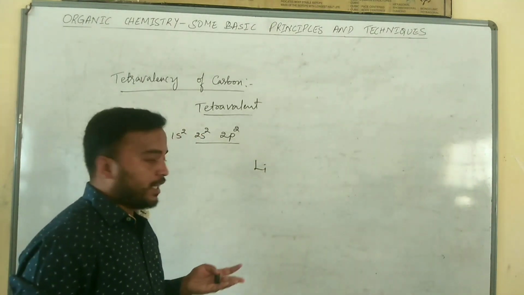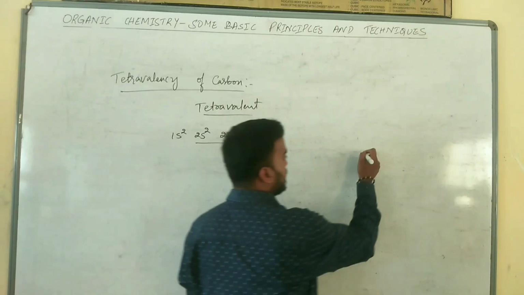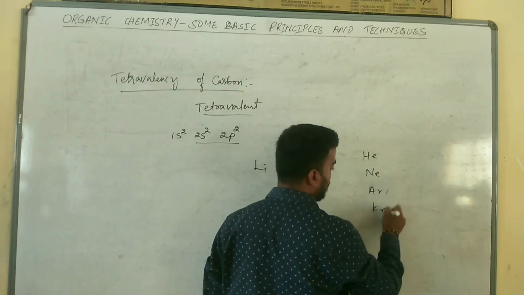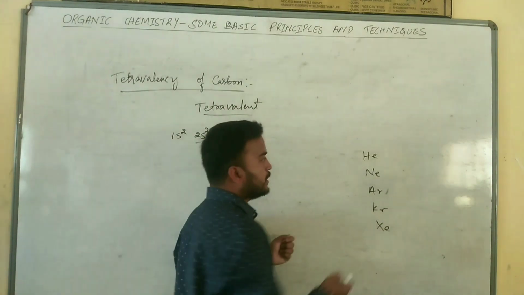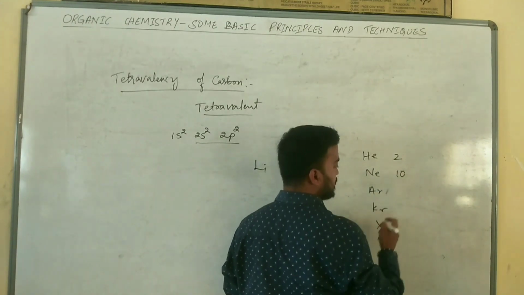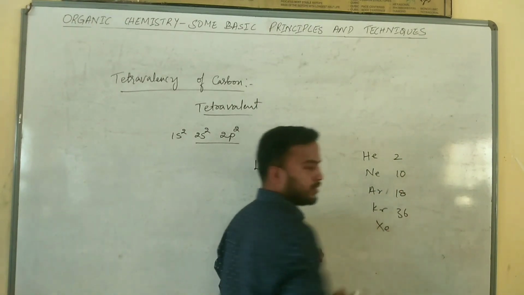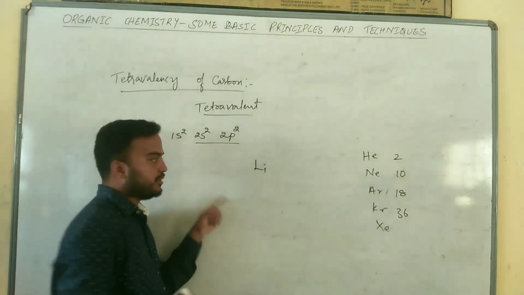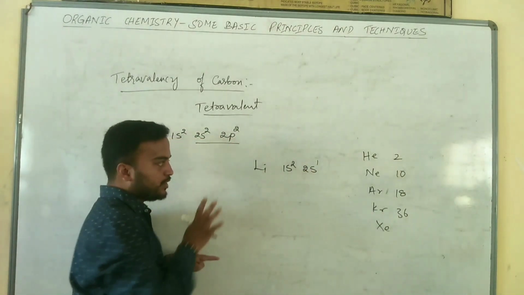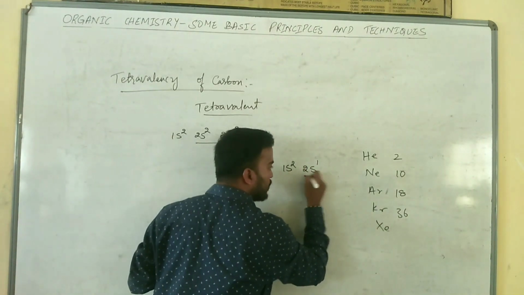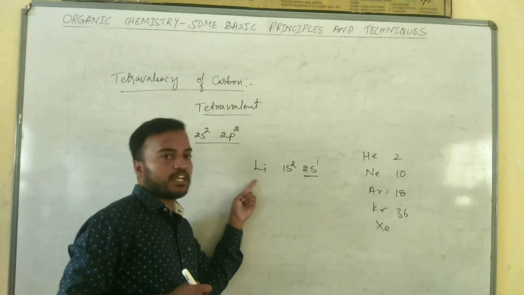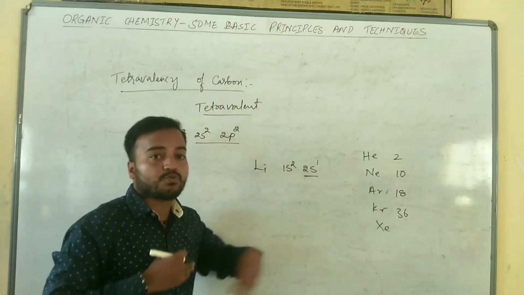The inert gases are helium, neon, argon, krypton, xenon, radon. Helium has atomic number 2, neon has atomic number 10, then 18, 36 and so on. In the case of lithium, the electronic configuration is 1s2, 2s1. So in the valence shell, lithium has only 1 electron. In order to achieve the nearest inert gas configuration, lithium has to lose 1 electron.